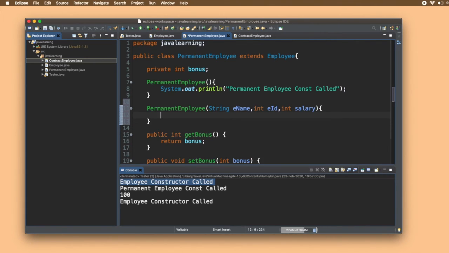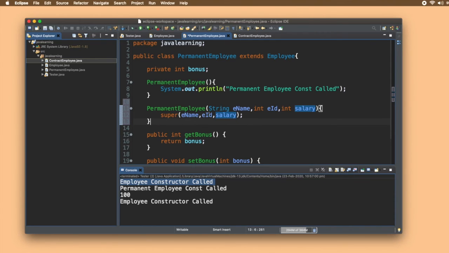From this constructor, I want to call the parameterized constructor of the upper class, that is the employee class. So I'll write super, and inside the super I'll pass the parameters, that is name, eid, then salary. There we go.